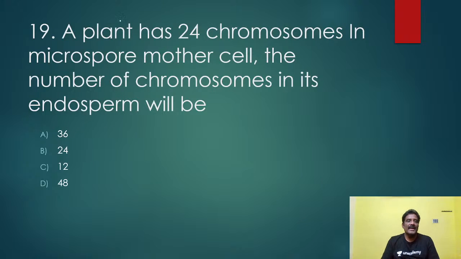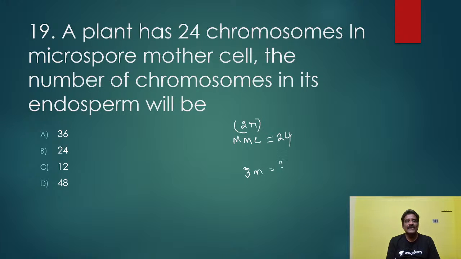Another important one: a plant has 24 chromosomes in the microspore mother cell. What is the number of chromosomes in the endosperm? Easy, I already told you. In the microspore mother cell, how many chromosomes are there? 24. Microspore mother cell means 2n condition, 2n is equal to 24. And endosperm is 3n.